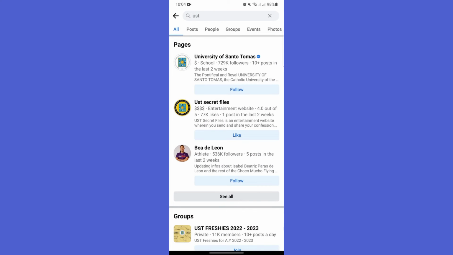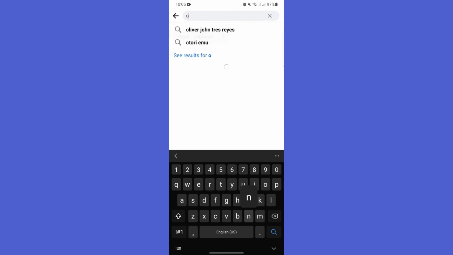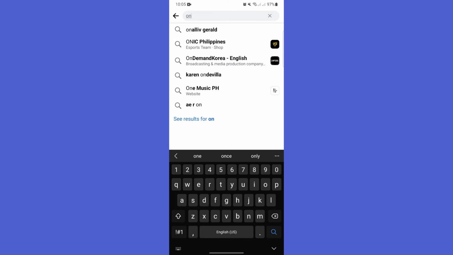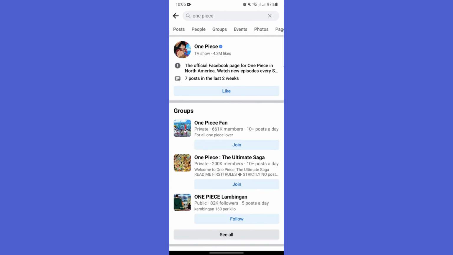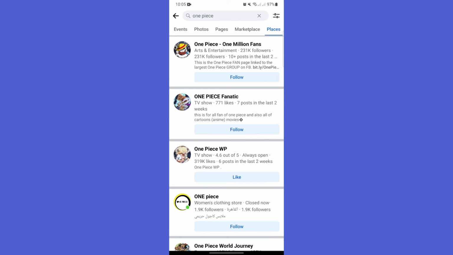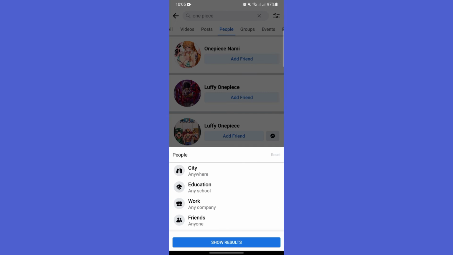Lastly, use Facebook's Graph Search. Facebook's Graph Search allows you to search for people based on a variety of criteria, including interests, activities, or even relationships. To use the Graph Search, simply type your search terms into the Facebook search bar and select See More Results at the bottom of the drop-down menu. From here, you can filter your search results by location, education, and other criteria.